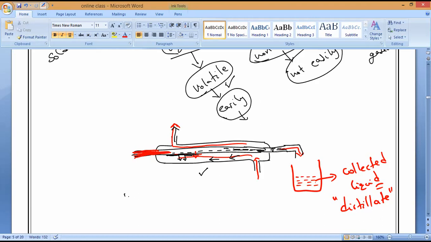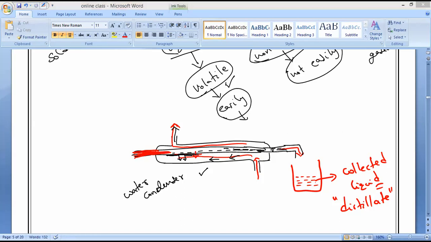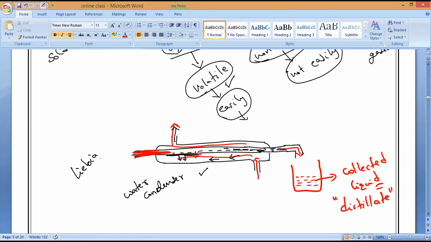So this is what we call a water condenser. What do we call it, Hari? Water condenser. All of you understand? We also call it by another name: the Liebig condenser. Liebig condenser. We use both names. If people don't know, you can note it down. Understand? This is the Liebig condenser, or we can say water condenser. So, hope you all understand.